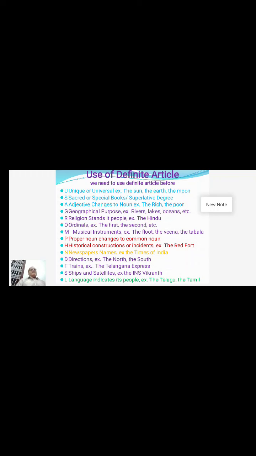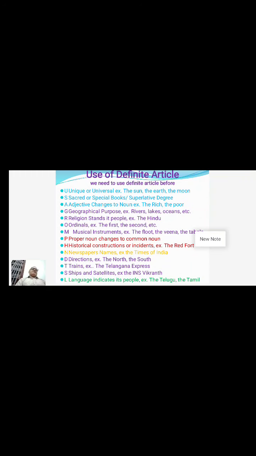So before the names of all these scriptures, we need to use a definite article. It becomes the Bhagavad Gita, the Quran, the Tripitakas, the Bible. Then in the superlative degree also we use THE, the definite article.